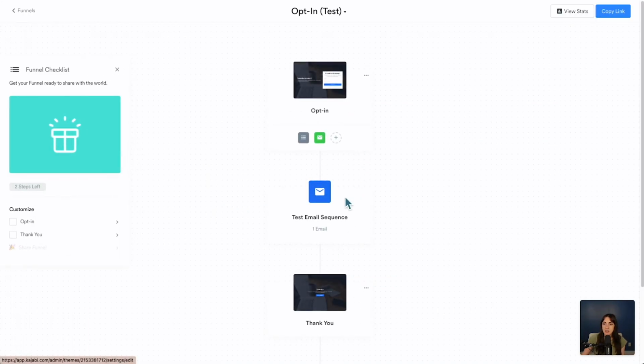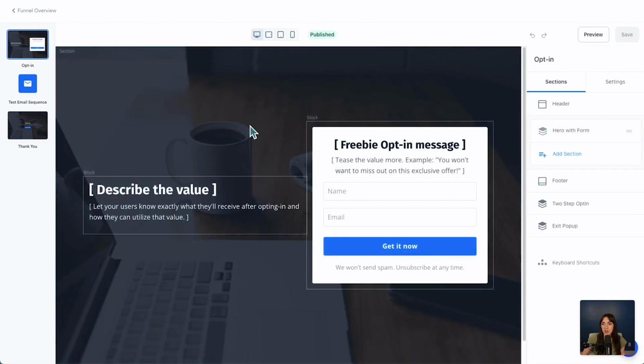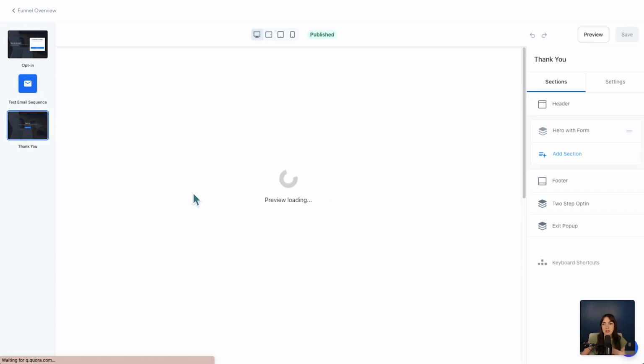Here you can see this sequence of steps starts at the top and moves down. So here is the opt-in page, and then after they submit the form, they are entered into an email sequence and they land on a thank you page. So I could click any of these individual elements and I could edit and customize this page. I could then customize the email and I could add new emails if I wanted it to send more than one, but you can click into this email to actually edit the content of the email and see the stats. And then finally, I could customize the thank you page.